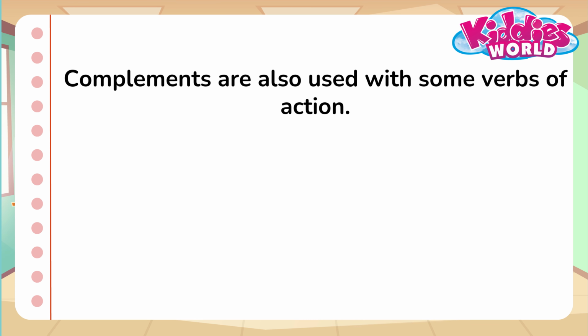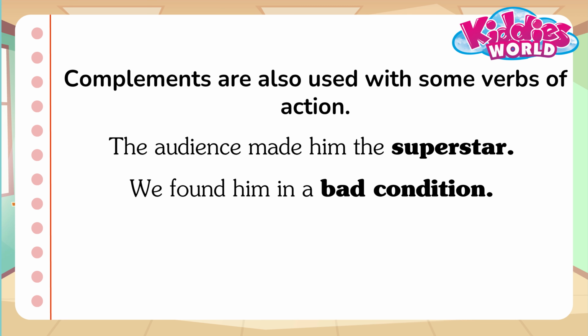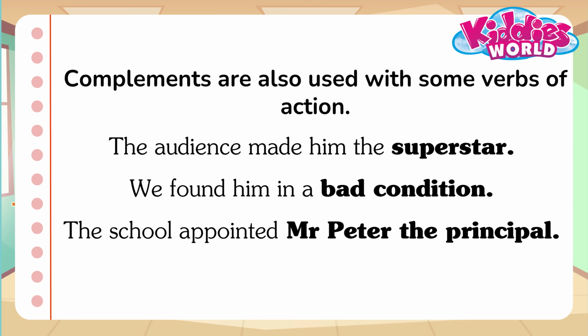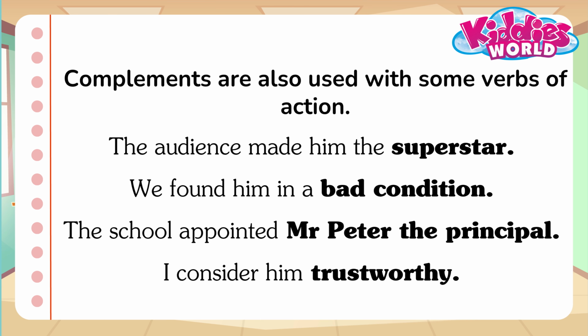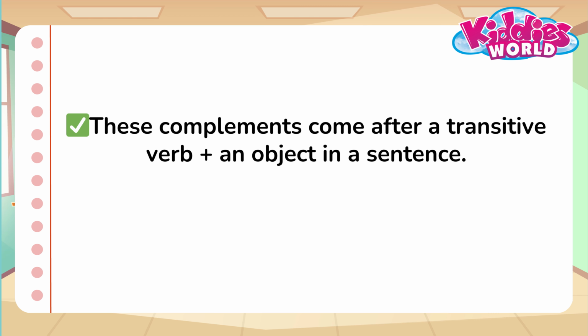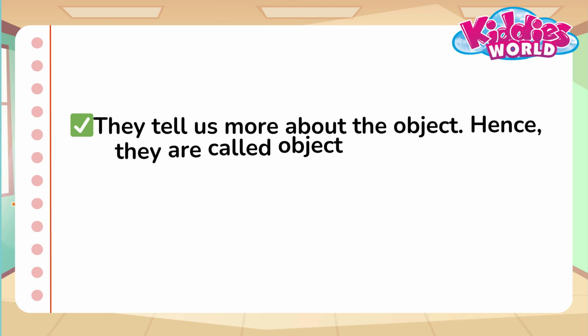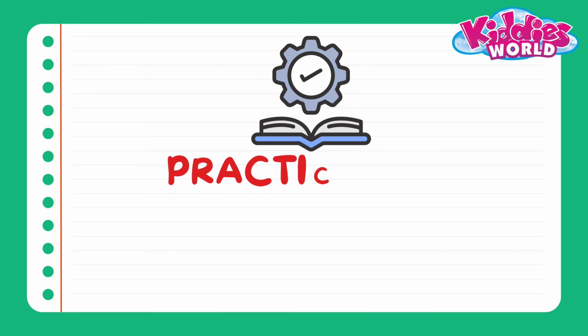Okay, now read these sentences. The audience made him the superstar. We found him in a bad condition. The school appointed Mr. Peter the principal. I consider him trustworthy. The bold words in the sentences are complements because the sentences would not make complete sense without them. These complements come after a transitive verb plus an object in a sentence. They tell us more about the object, hence they are called object complements.